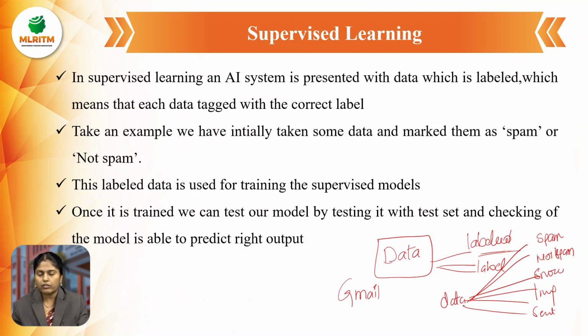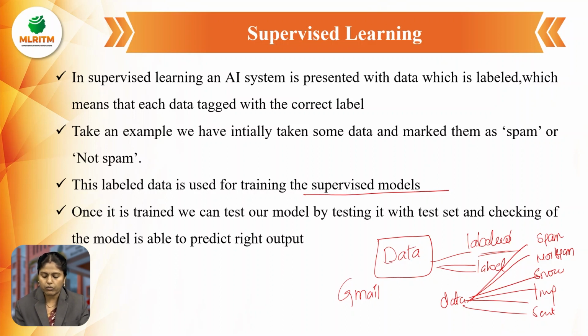If you are giving the labeled data, then this labeled data we are going to send into the supervised model. This labeled data is used for training the supervised model. After that, the supervised model is going to check whether all of this is correct or not, and then it is going to predict the right output. It is going to predict the correct output in supervised learning.